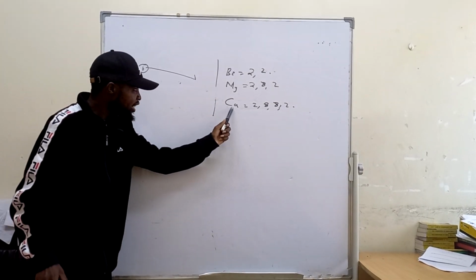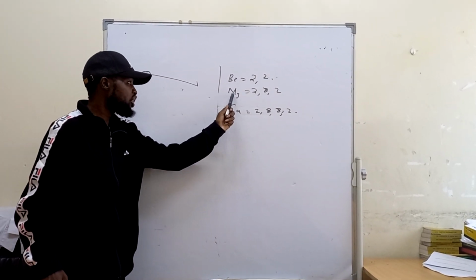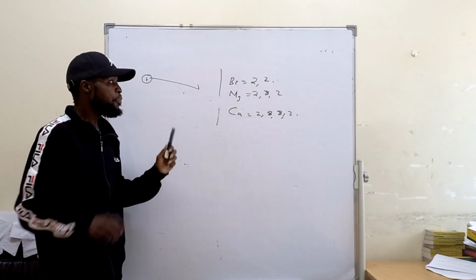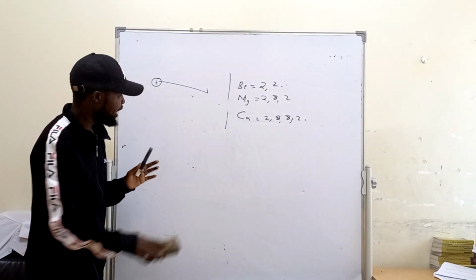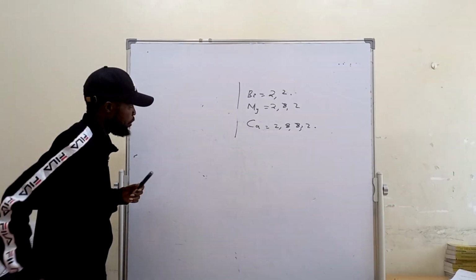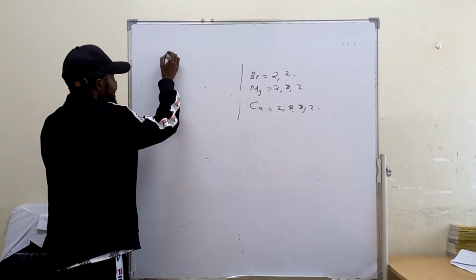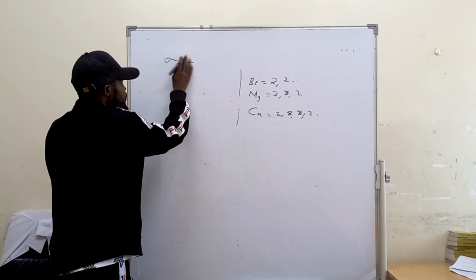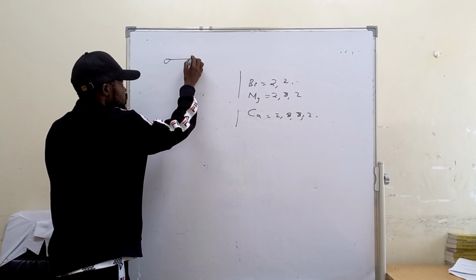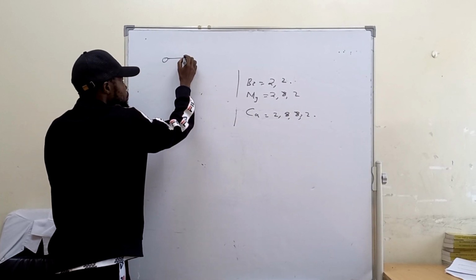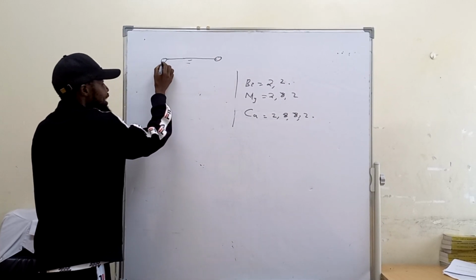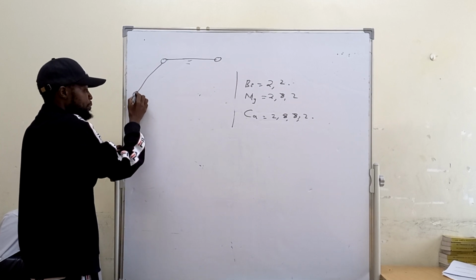The way the structure of calcium is and the way the structure of magnesium is makes that difference. Now, in the metallic structure of magnesium, the atoms are arranged in a hexagonal manner.